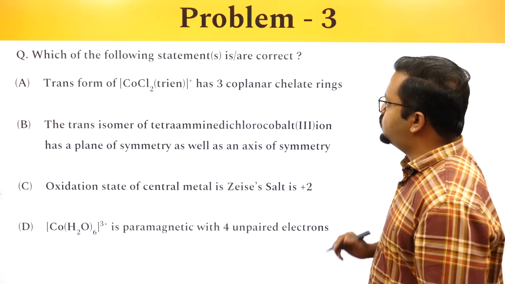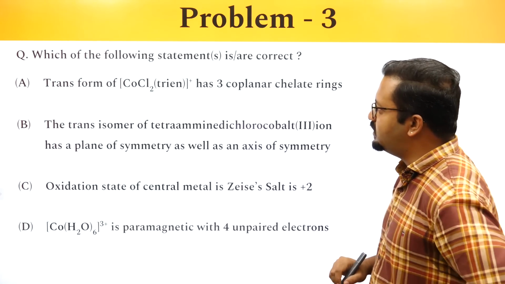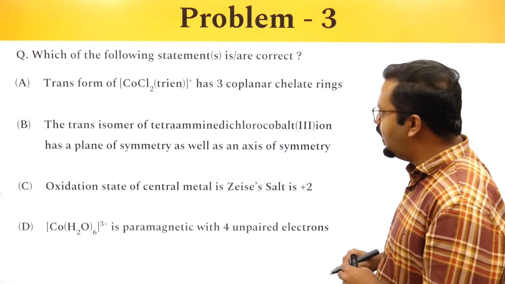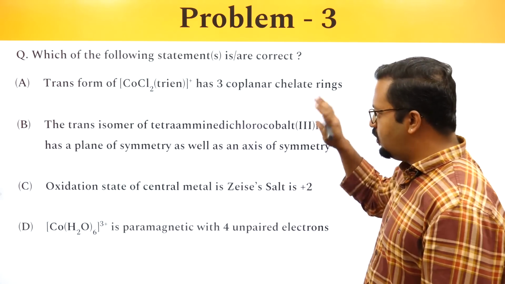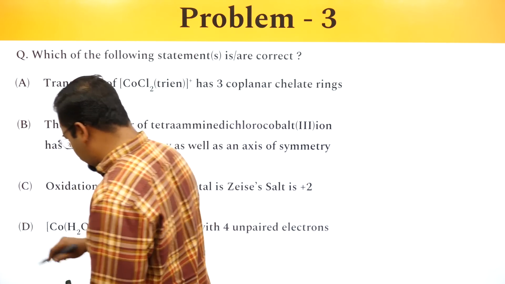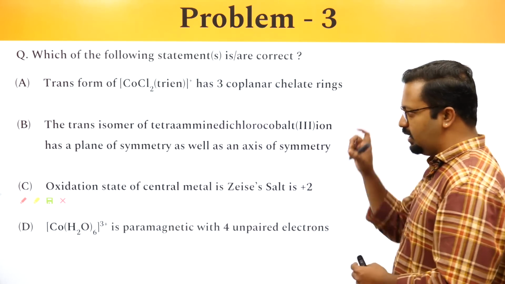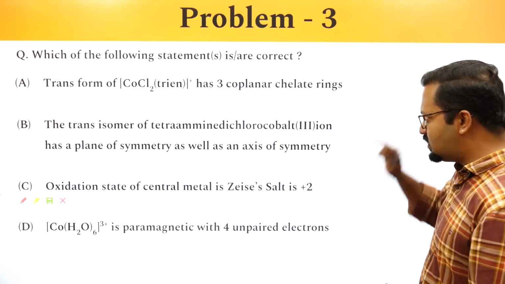Okay, so let's look at this problem. Which of the following statements is or are correct? The trans form of CoCl2(tri-en) has 3 coplanar chelate rings. Since we are taking all multi-option correct questions, it is important to know that these questions can be solved pretty easily. You have to take each statement one by one and proceed in the similar manner.